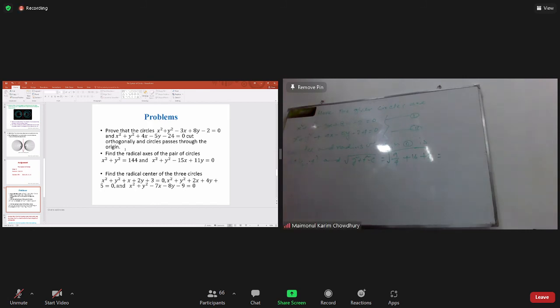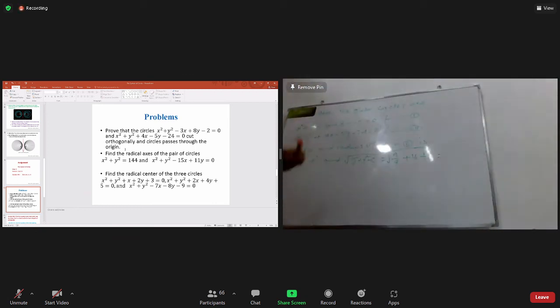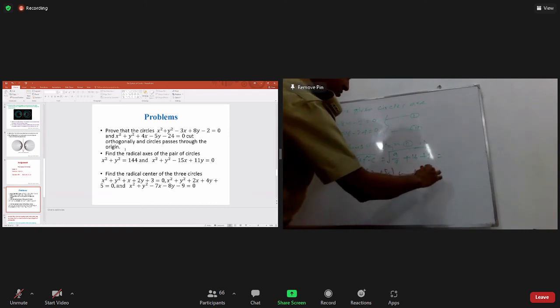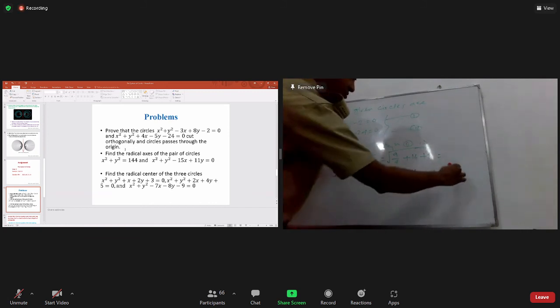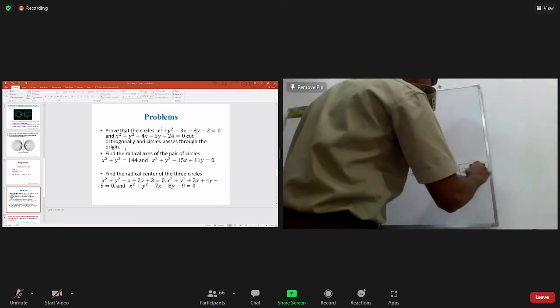So I think same, from equation 2 you can calculate. Minus 2 plus 5 by 2, and radius is equal to square root of g square plus f square minus c.